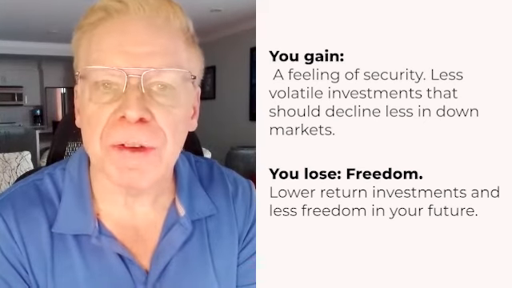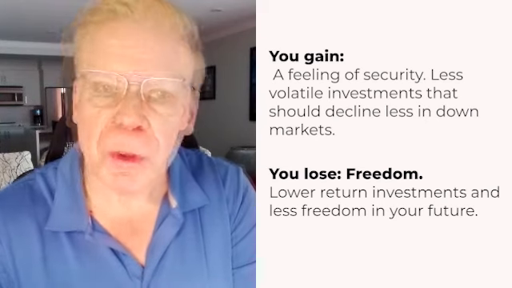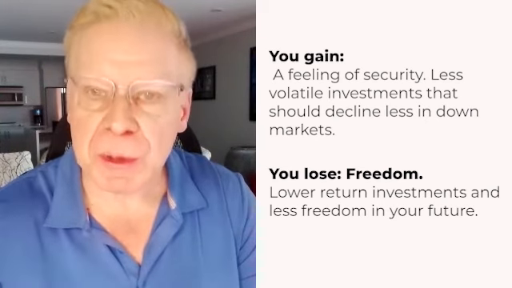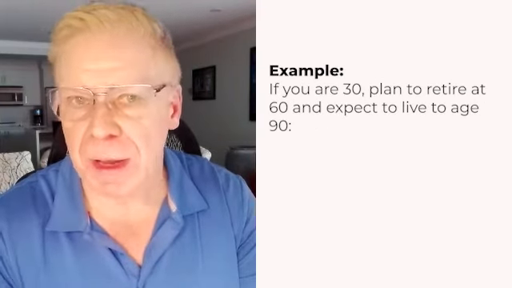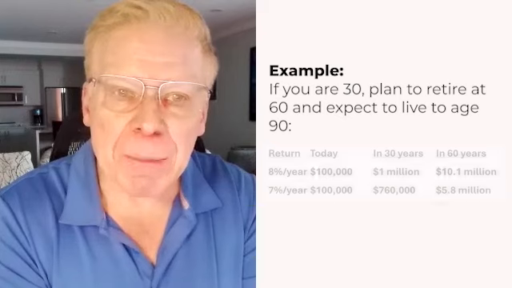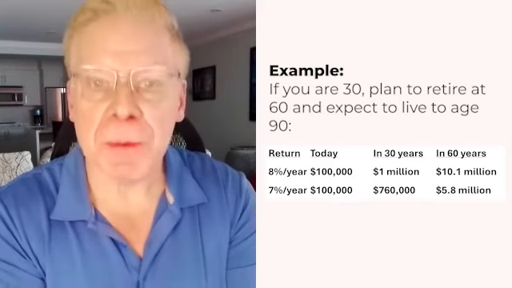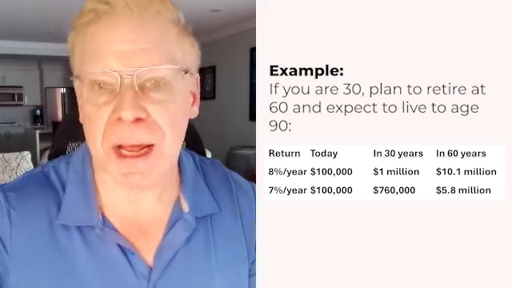So now only a financial plan will tell you for sure. However, you can estimate it with a return comparison, until you retire and for the rest of your expected life. For example, if you're 30, plan to retire at 60 and expect to live to 90, then an 8% rate of return, if you have 100% today, in 30 years, it's $1 million, and in 60 years, it's 10.1 million.